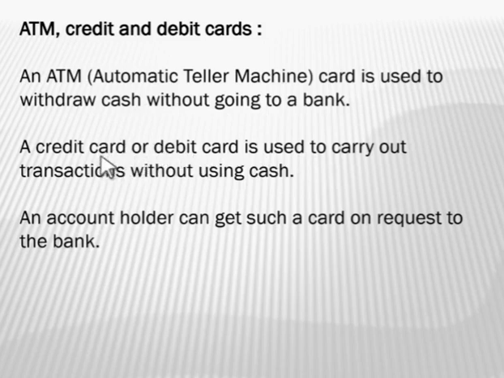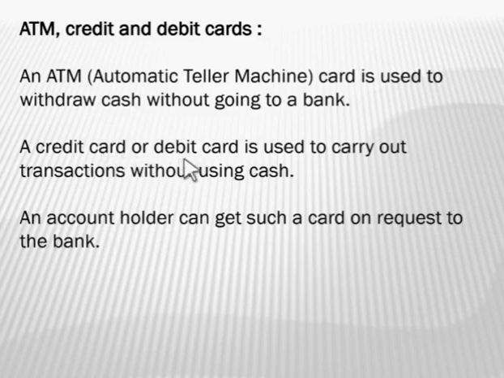The credit card gives some credit on your account so that even if you don't have money in your account, you can get a certain credit according to the terms and conditions of the bank and you can withdraw the amount. And by using a debit card you can withdraw or deposit money, but you can withdraw money only up to the balance that is present in your account.